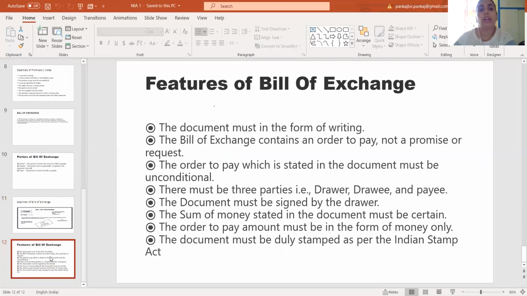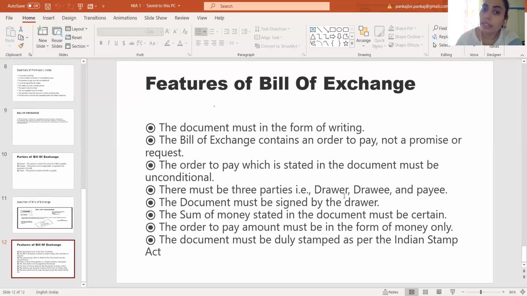So once more we go through the features of a bill of exchange. The first feature is the document must be in the form of writing, which we have discussed. The bill of exchange contains an order to pay, not a promise or request to pay. That means you cannot request a person, or just make a promise to pay. You order to pay. That means the drawee needs to pay the amount. A third feature is the order to pay, which is stated in the document, must be unconditional. That means there must be no conditions applied. It is out and out in terms of money.